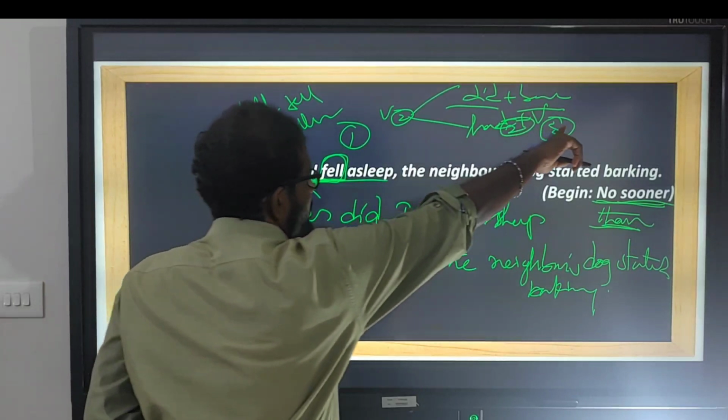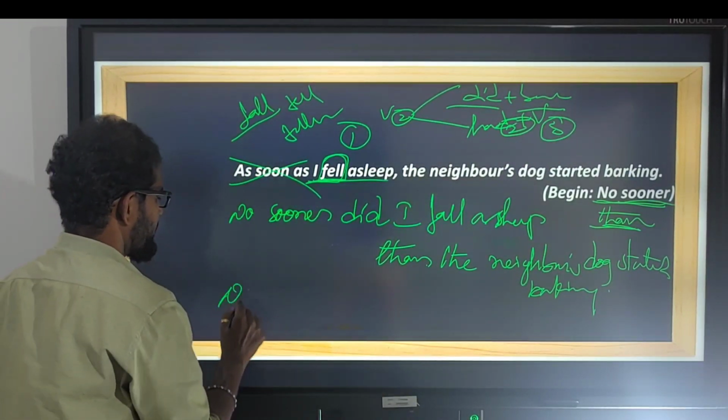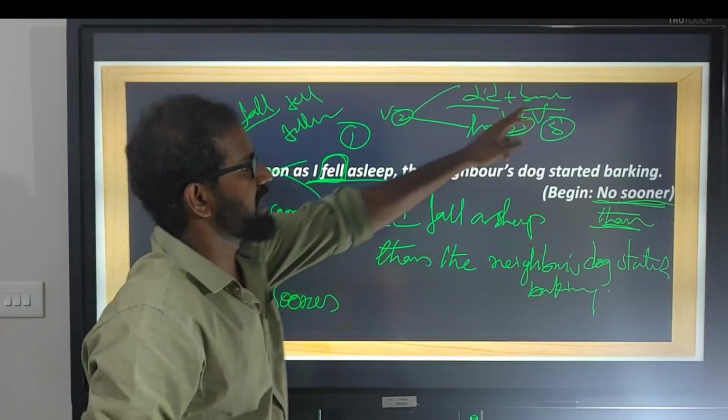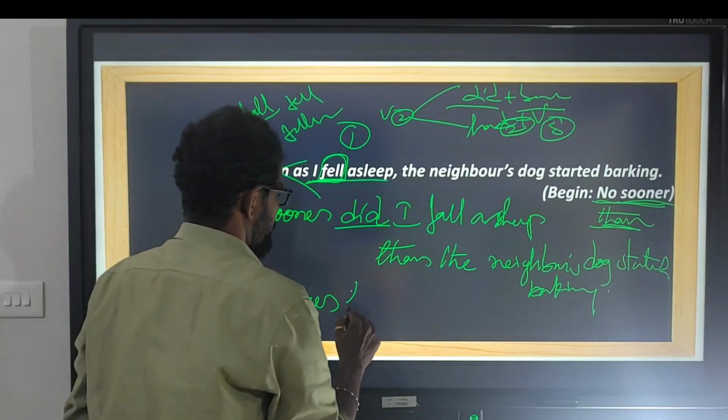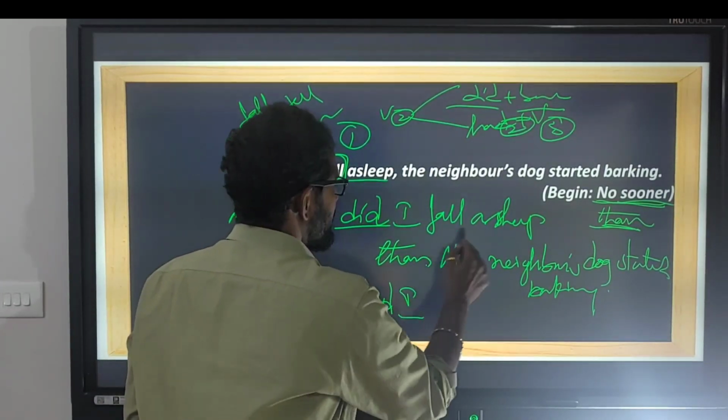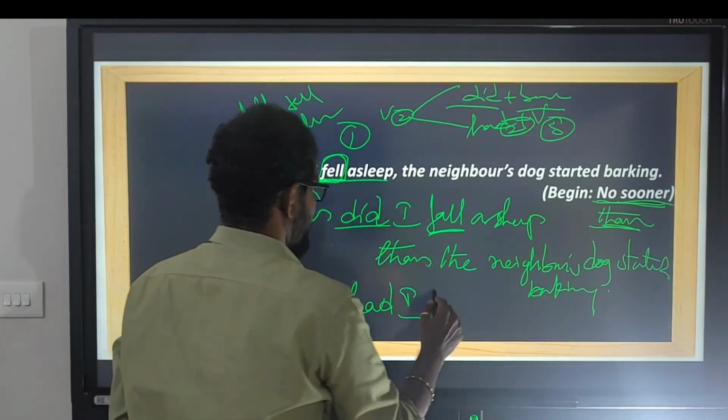Let us go with had plus V3. Same, no sooner. Here we use had plus V3. So we don't use did here, we use had. Subject as usual I. Fall, V3, fallen.